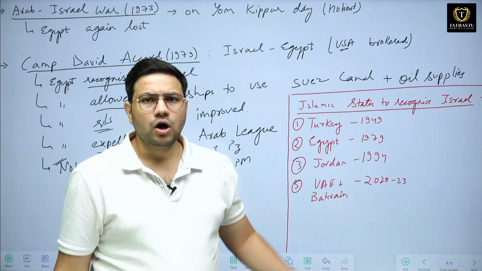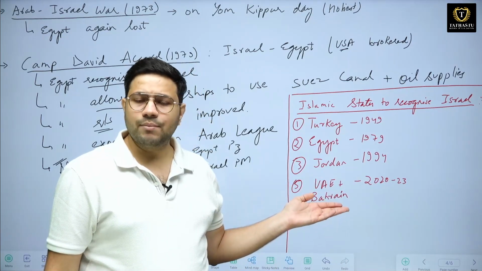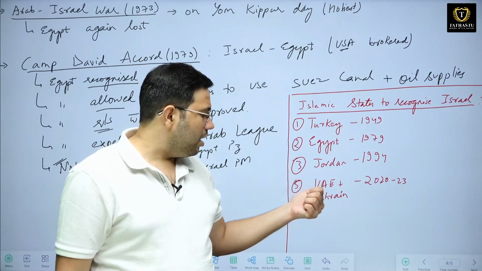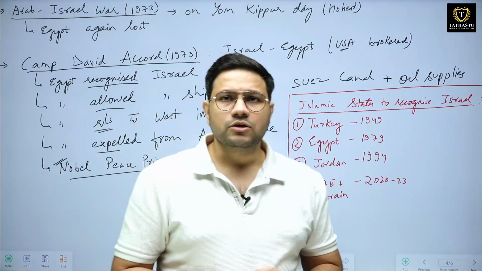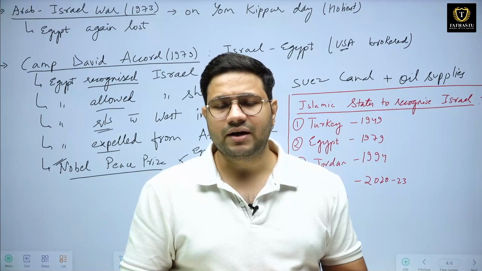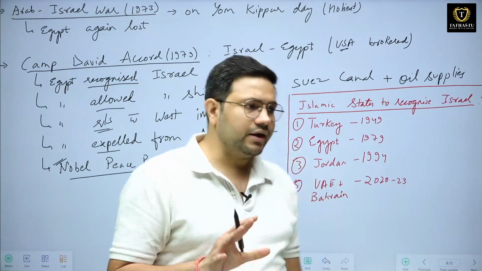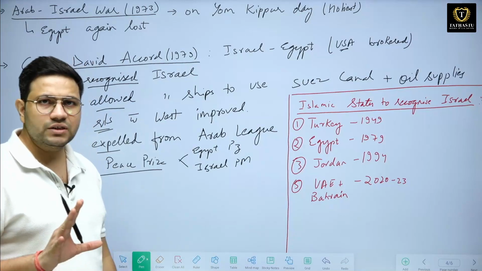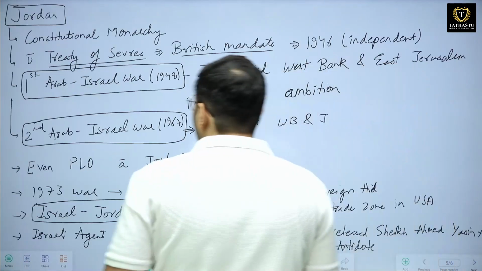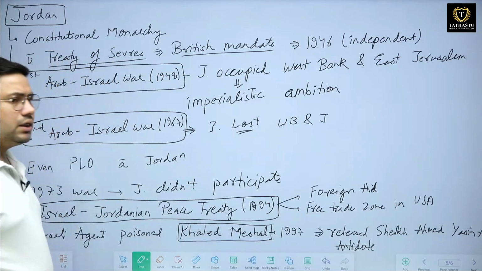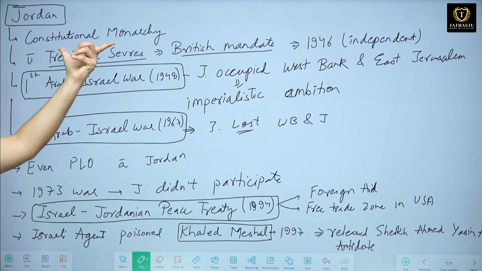Jordan we are going to look at within a few minutes. Then recently the Abraham Accord has been signed between Israel, UAE and Bahrain in the year 2022-23. So these are some Islamic countries who have recognized Israel. Clear, this much? I hope this is clear. Now let us go to Jordan. Jordan is a country which has a constitutional monarchy.